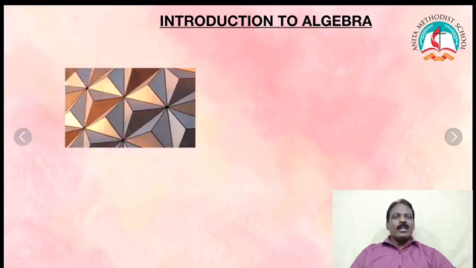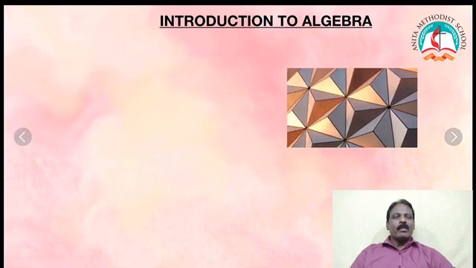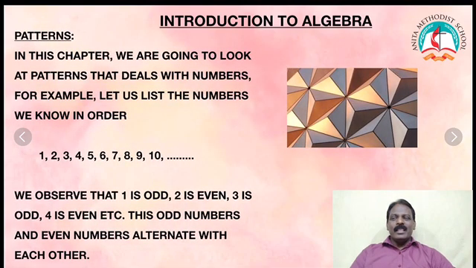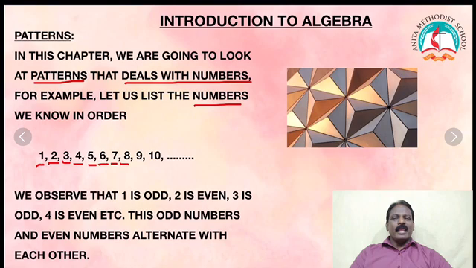Introduction to Algebra, first we learn about patterns. In this chapter we are going to look at patterns that deal with numbers. For example, let us list the numbers we know in order. 1, 2, 3, 4, 5, 6, 7, 8, 9, 10 and so on.